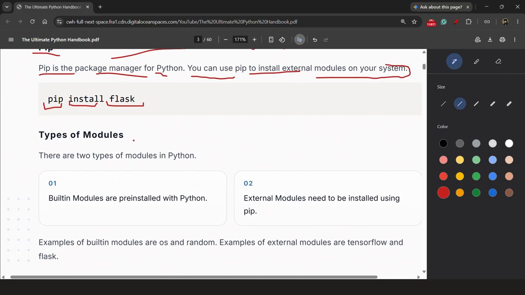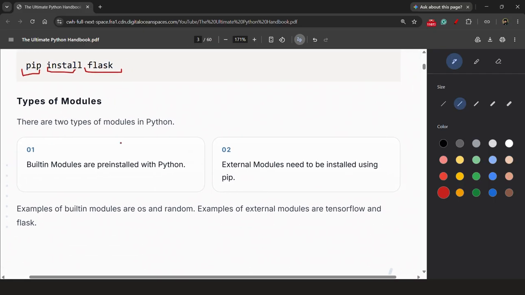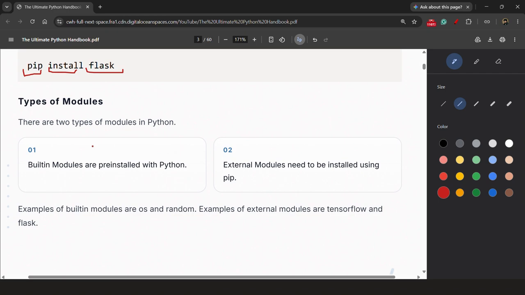Okay, so now we need to learn what are the various types of modules. There are two types of modules in Python. First, built-in modules, and second is external modules. Built-in modules are pre-installed in Python. By default, they are already present. So you can directly use them by importing into your code.